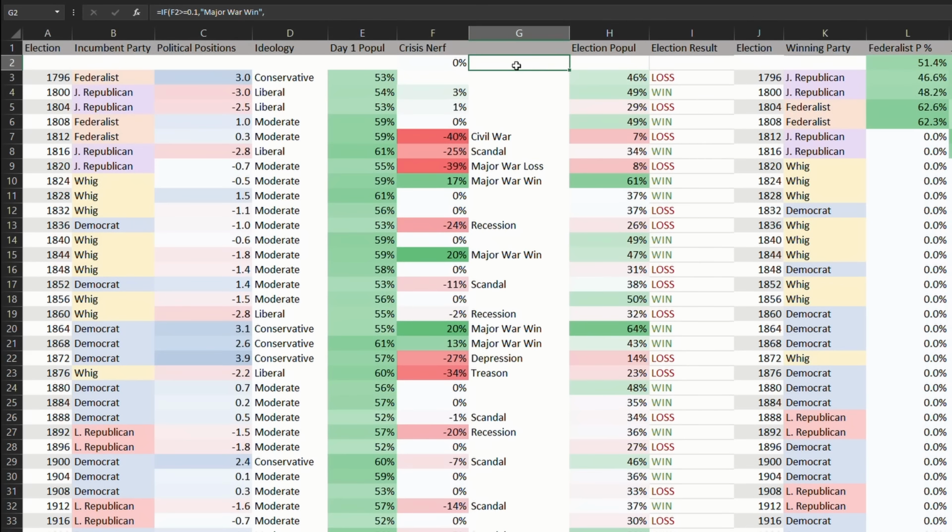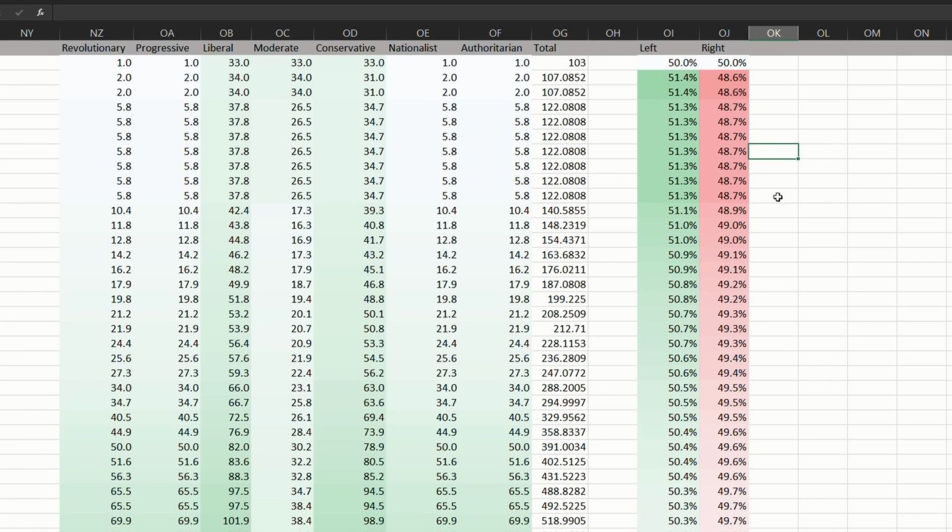Chief other one is ideology. So, I've divided America into 7 main ideologies which grow or shrink over time depending on mostly the performance of the president. Those ideologies are revolutionary, progressive, liberal, moderate, conservative, nationalist, or authoritarian.